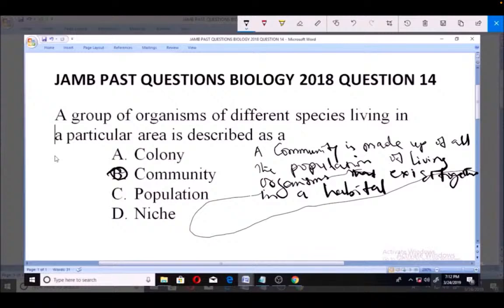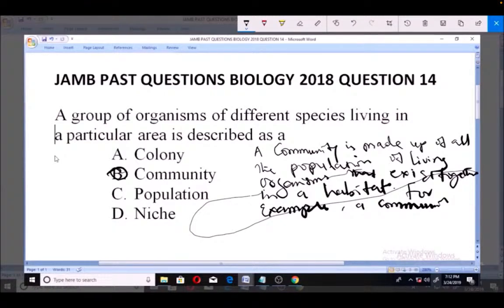Now, if you want an example, for an example, a community on a rotten log. A rotten log is a habitat, it's a particular area.